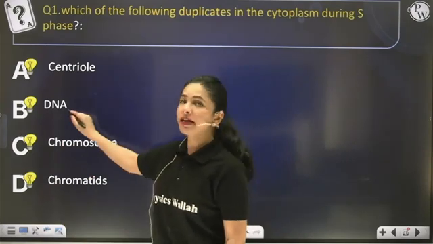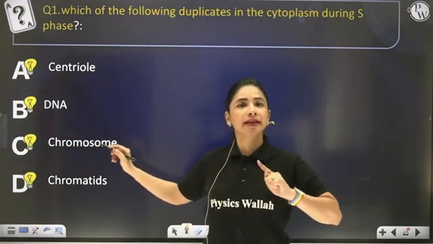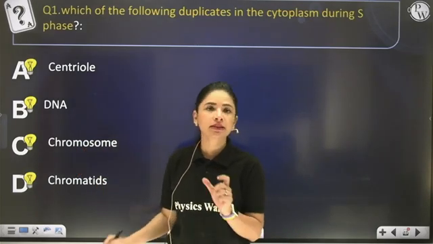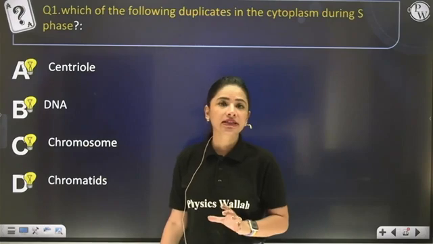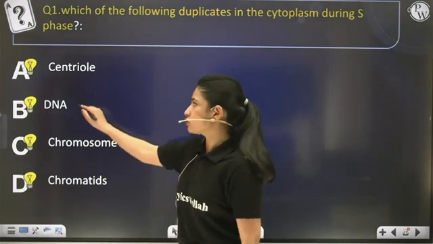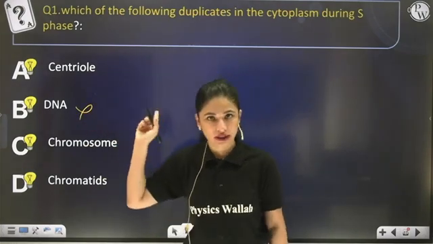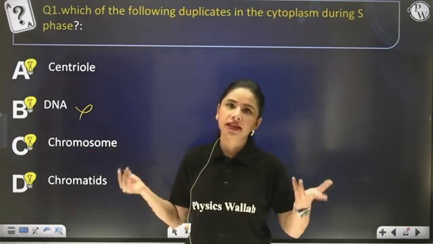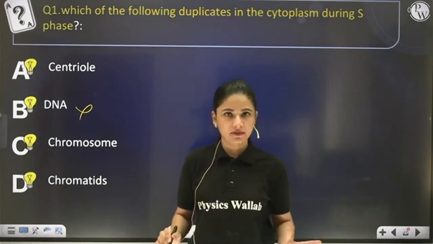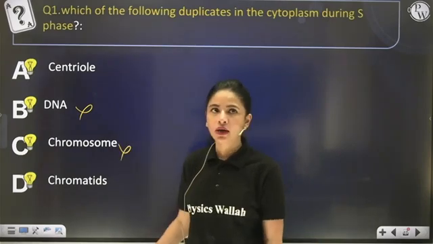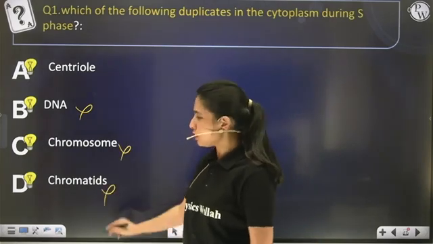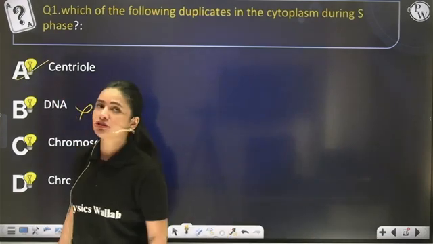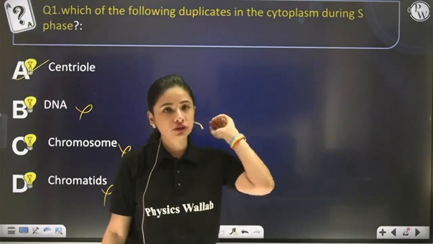So DNA replication, DNA doubling do take place in the S phase, but this is not taking place in the cytoplasm, rather it is taking place in the nucleus. So this option becomes wrong according to the question. Chromosome number remains unchanged even in S phase. So again this becomes wrong, and the chromatid option is also wrong. Hence the answer of this question becomes A, centriole. Hope you have understood this question.